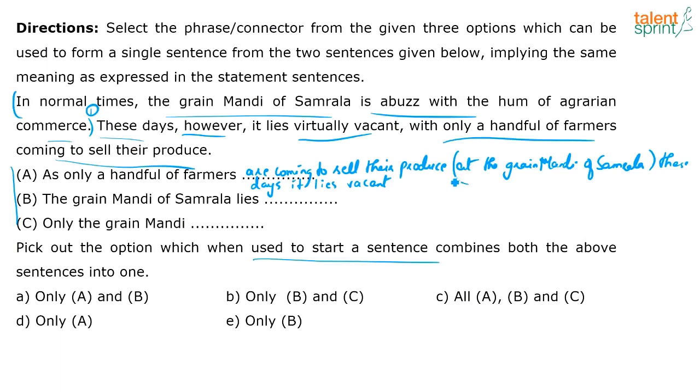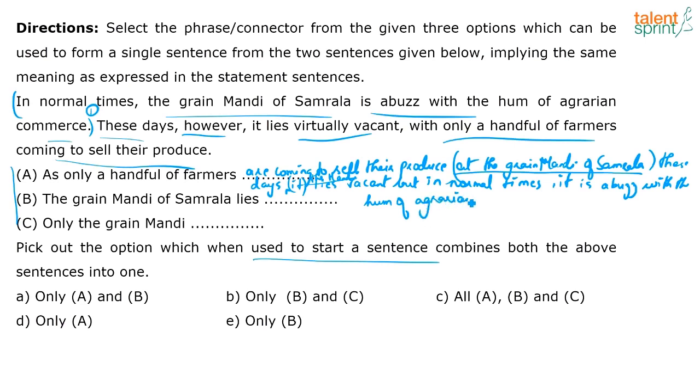Or if I'm not putting at the grain mandi of Samrala here, I can say, as only a handful of farmers are coming to sell their produce these days, the mandi lies vacant, right? I can include the mandi here also. Instead of it, I can say the grain mandi of Samrala or the mandi lies vacant. But what is the scene in the normal times? But in normal times, it is abuzz. Now I can put the pronoun because I've already mentioned the grain mandi of Samrala. The subject has already been mentioned here, or I mention it here, right? So I can say, but in normal times, it remains or it is abuzz with the hum of agrarian commerce.